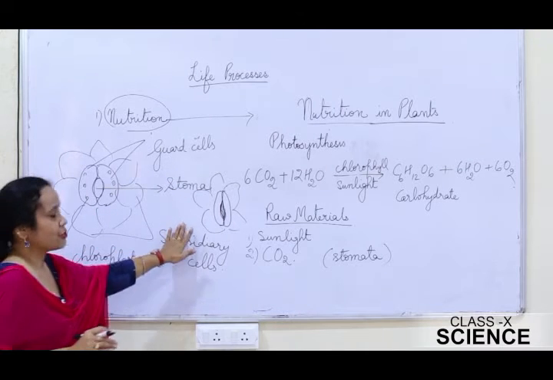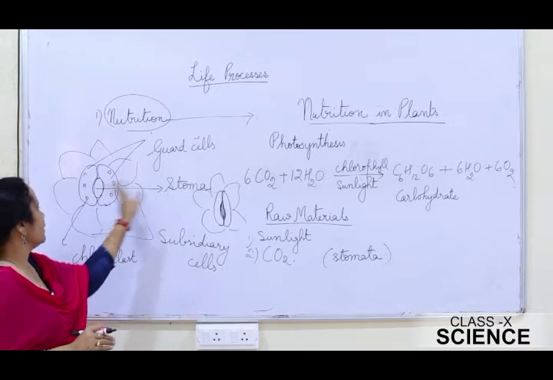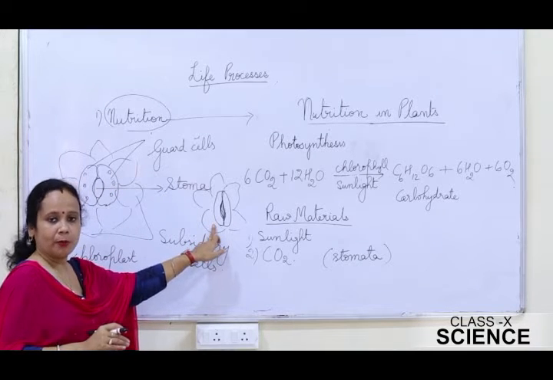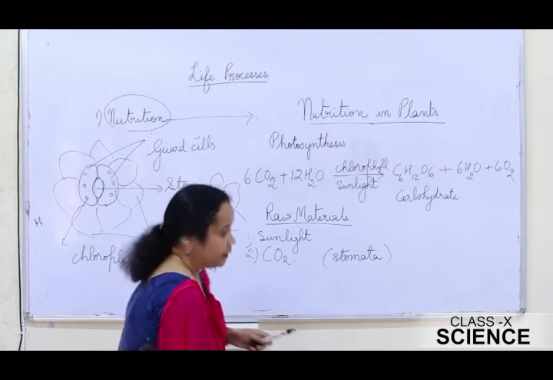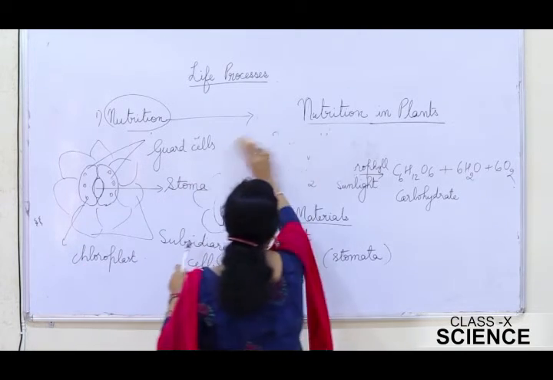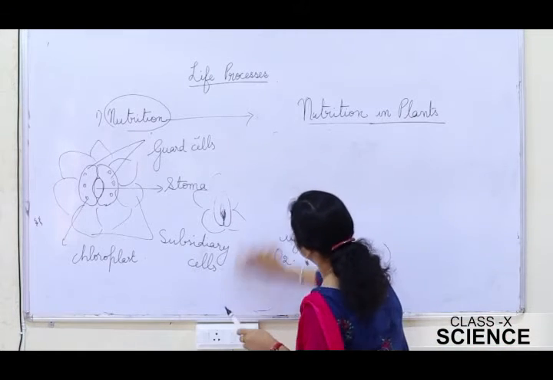So this is the structure of stomata. A stomata with the opened stomatal pore, and this one is a closed stomata with the closed stomatal pore. Now let's discuss the various events that take place during photosynthesis.